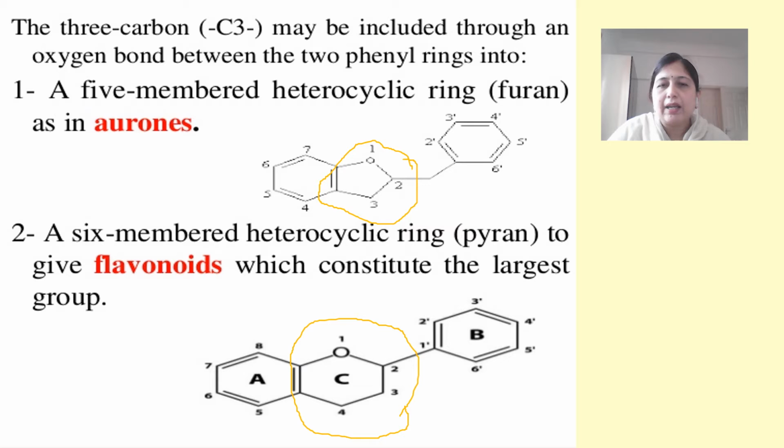If there is a furan ring, then we call it an aurone, and if it is forming a pyran ring, then we call it a flavonoid. So this is one of the classifications, based on the type of the heterocyclic ring present at the C3 bonding.